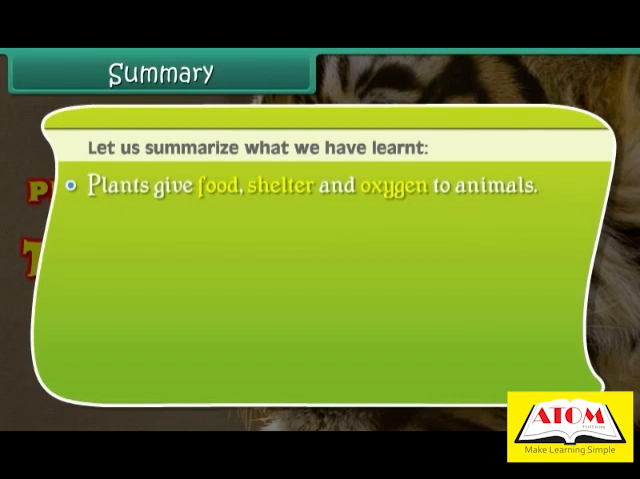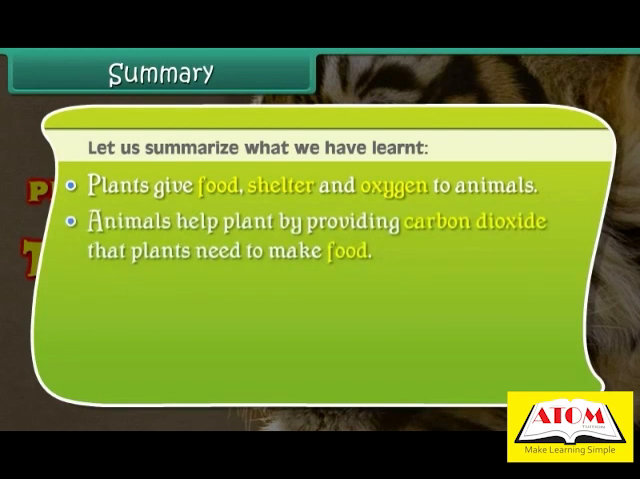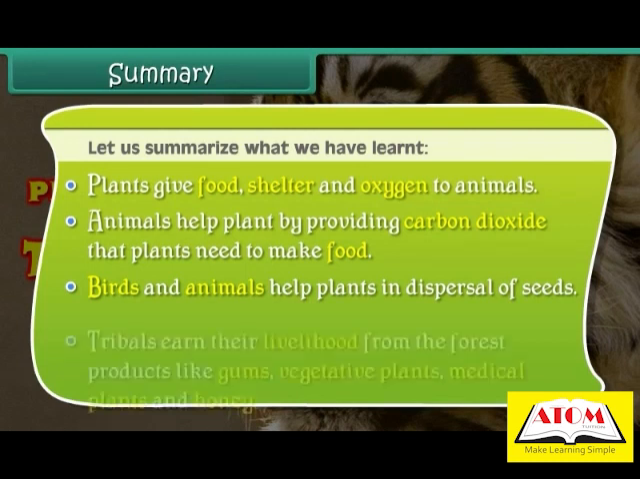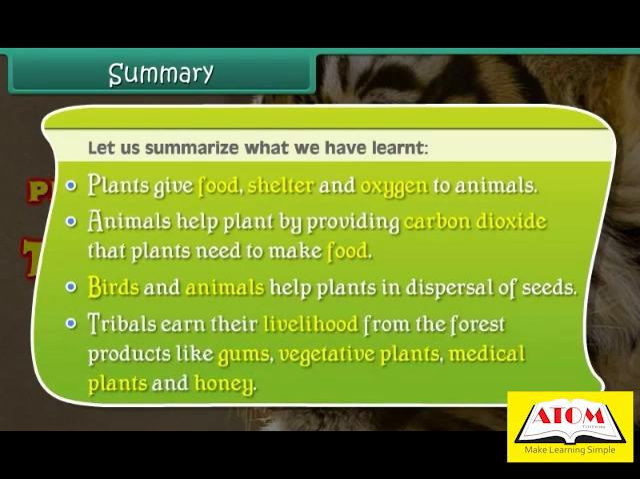Plants give food, shelter, and oxygen to animals. Animals help plants by providing carbon dioxide that plants need to make food. Birds and animals help plants in dispersal of seeds. Tribals earn their livelihood from the forest products like gums, vegetable plants, medicinal plants, and honey.